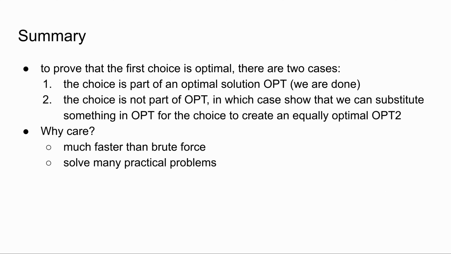As part of our proof, we proved that our first choice was optimal. We had two cases, one in which the choice is part of an optimal solution opt. The second case is when the choice is not part of opt, in which case we showed that we can substitute something in opt for our choice to create an equally optimal opt2. Lastly, we learned that we care about greedy algorithms because they are much faster than brute force and can solve many practical problems.